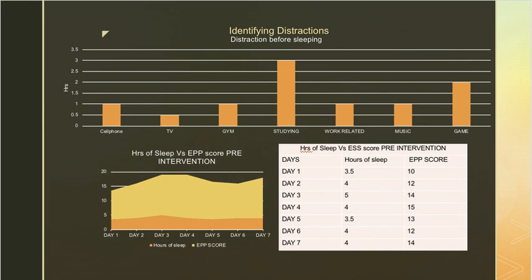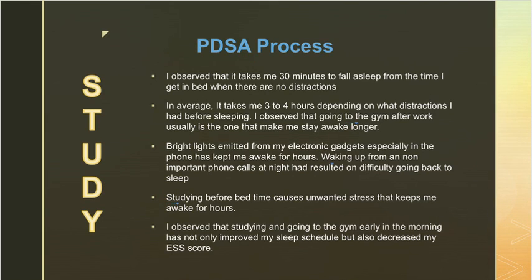An ESS score of 10 to 15 suggests that I am excessively sleepy. In the study phase of the PDSA process, I observed that it takes me 30 minutes to fall asleep from the time I get in bed when there are no distractions. On average, I get 3 to 4 hours of sleep depending on what distraction I had before sleeping. I observed that going to the gym after work usually is the one that makes me stay awake longer.